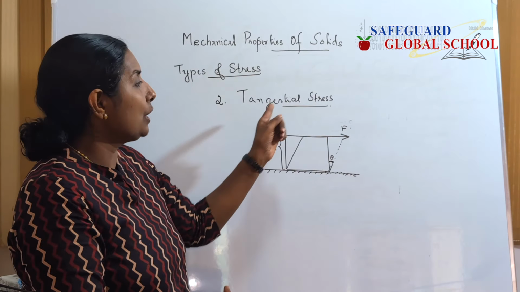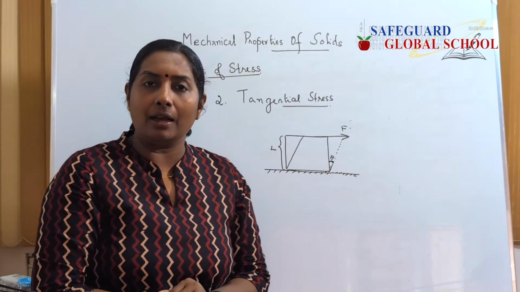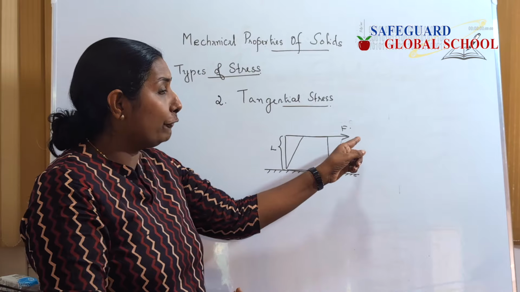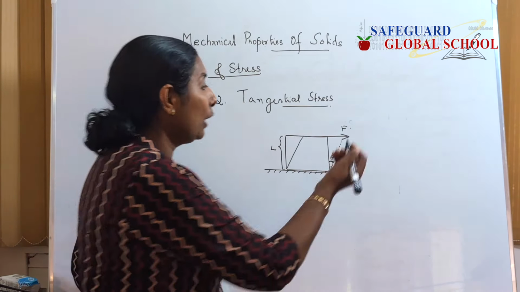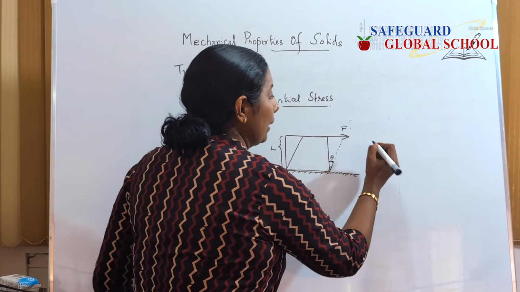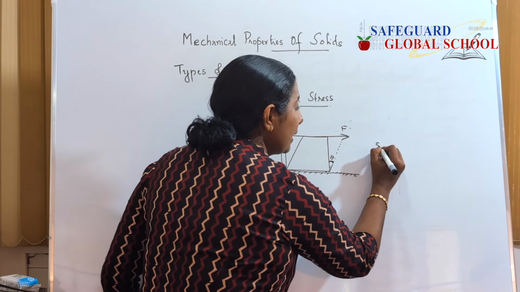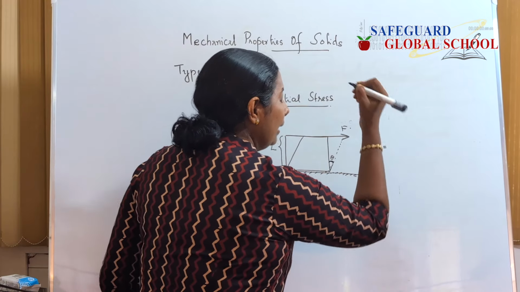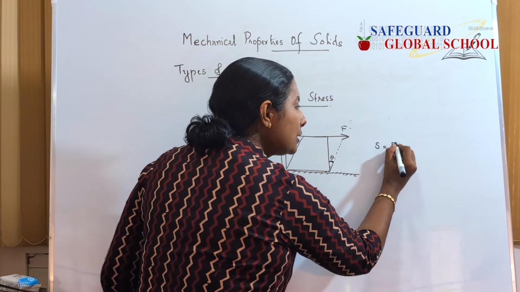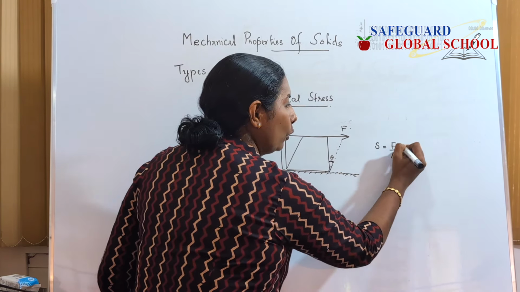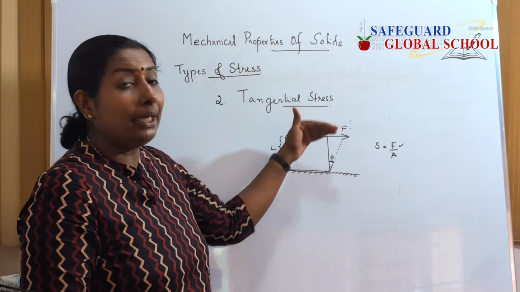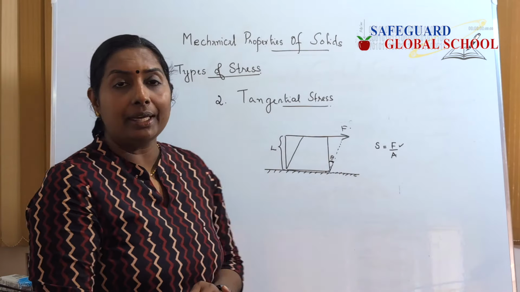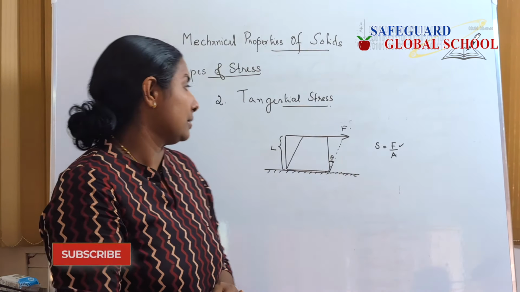So, tangential stress can be defined as the tangential force applied per unit area. Here also, the equation is force by area, but this force is only the tangential force per unit area. So this is called tangential stress.